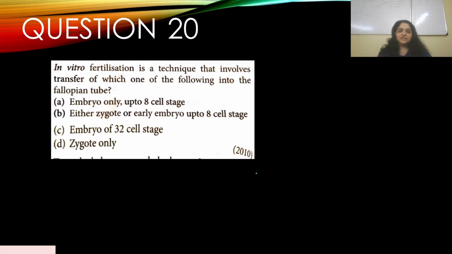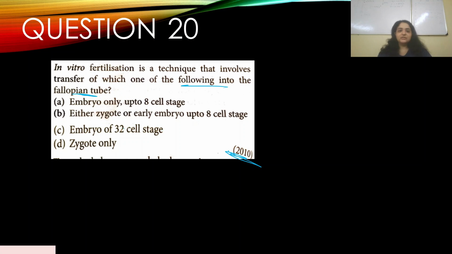In vitro fertilization is a technique that involves transfer of which one of the following into the fallopian tube? This appeared in 2010. A, embryo only up to 8 cell stage. B, either zygote or early embryo up to 8 cell stage. C, embryo of 32 cell stage, and D, zygote only.